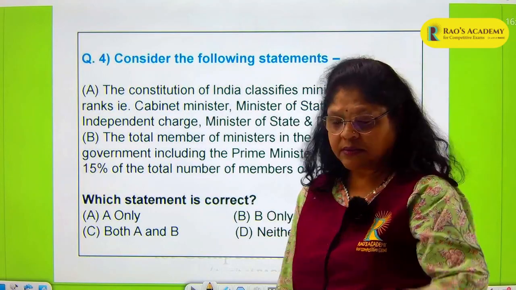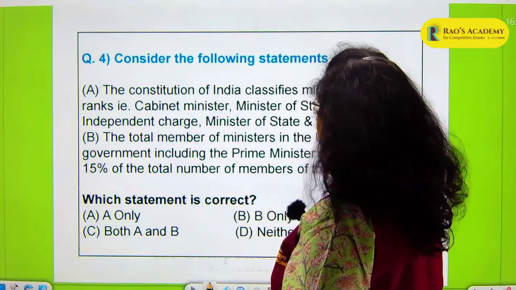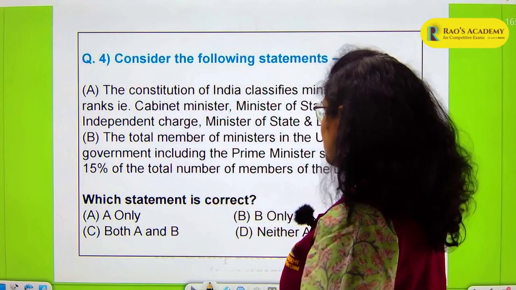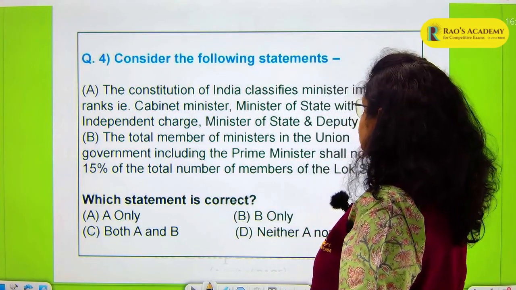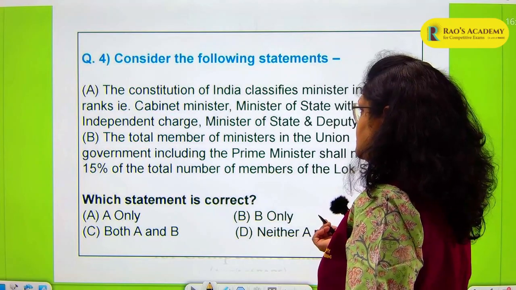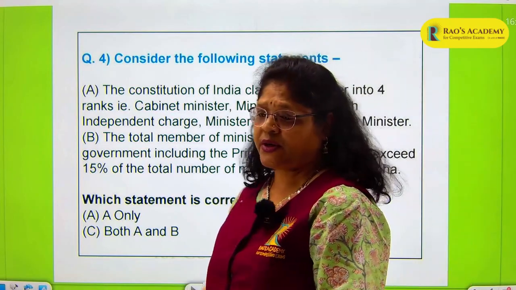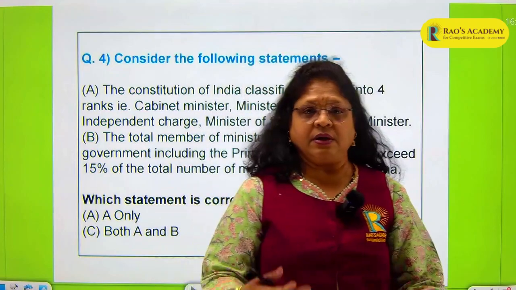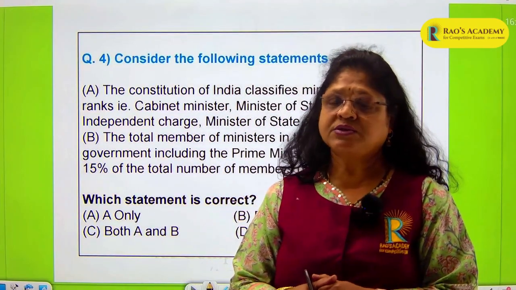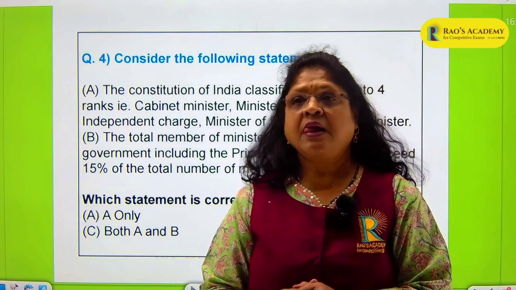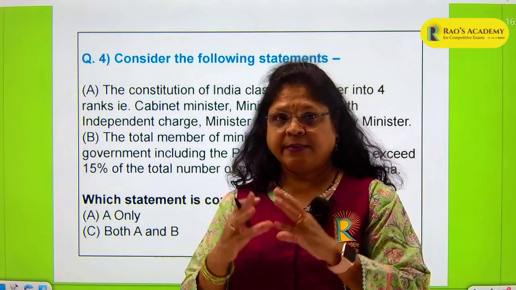Consider the following statements. The Constitution of India classifies ministers into 4 ranks. That is Cabinet Minister, Minister of State with independent charge, Minister of State and Deputy Minister. You must have heard all these names very frequently whenever there is an election and a new party comes to power. The first thing they do is constitute a cabinet of ministers. And in that you will find that there are some cabinet ministers.